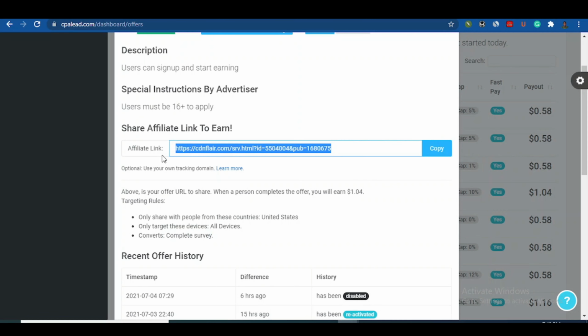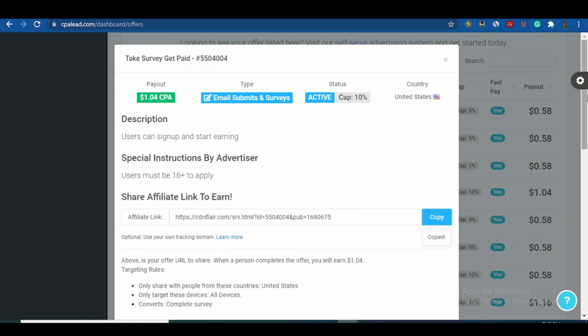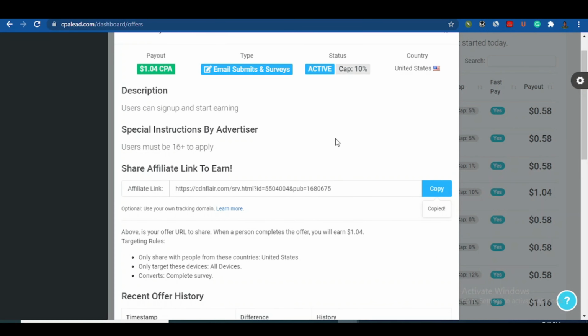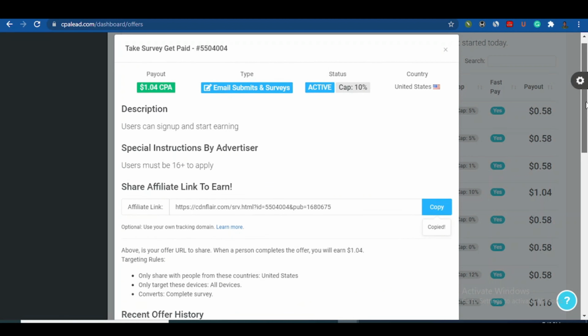So this is what I'm going to share with people. Alright, so when you share the survey, when people click on it and complete a survey, you're going to make your money. It's very easy. Just copy this. Now the most important part is you sending traffic to people from the US. So when they click on it, you're going to make money. That is the part that is very important.